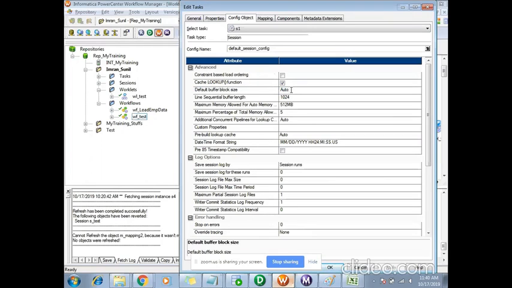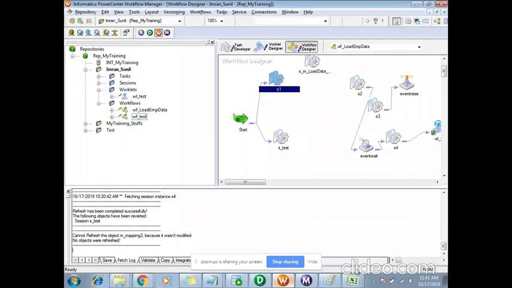As I told, whatever default memory is allocated, if it is completely full, then during runtime the integration service will allocate memory again, and that might take some time. If you don't want that, you can give more memory size here, but it is not really recommended. That is one more option. This is at the session level.